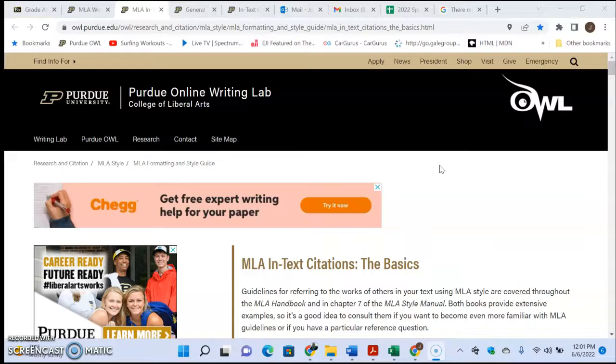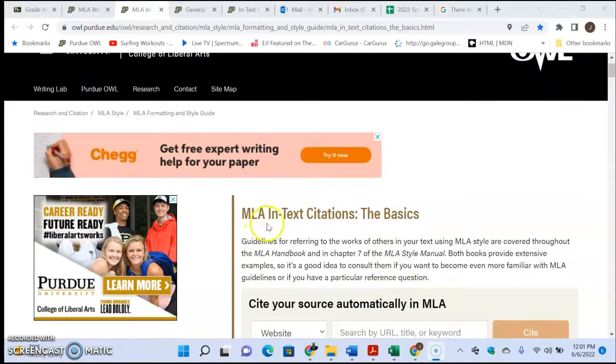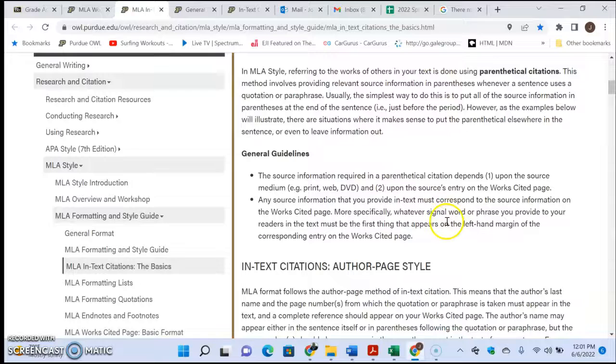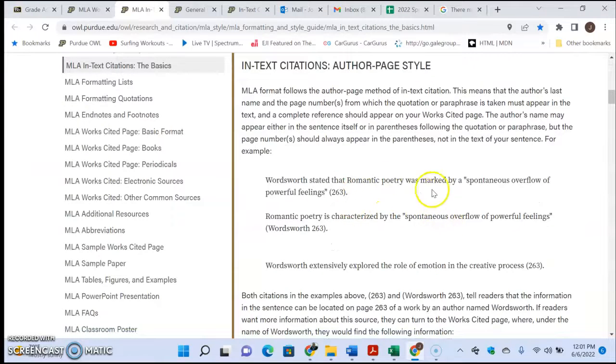So, the first thing is when you're in the middle of your paper, and you cite something, you need to make reference to the source where you got it right there in the text. So, we call that an in-text citation. The format for the MLA is in the middle of the paper.